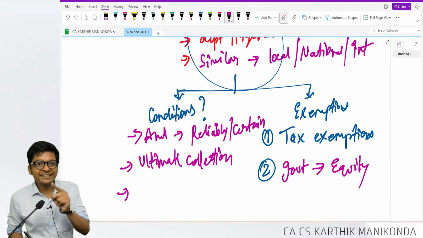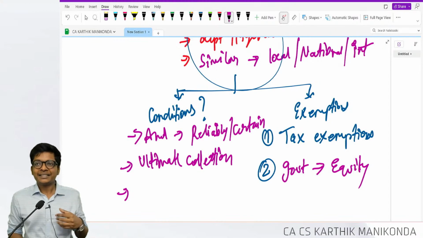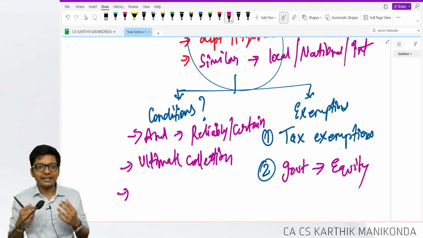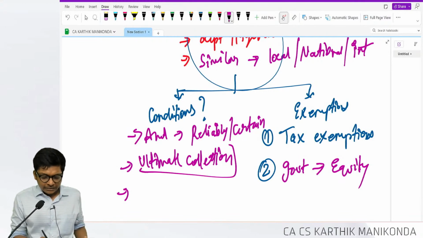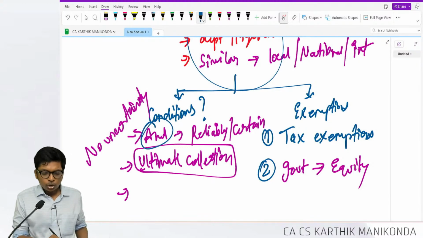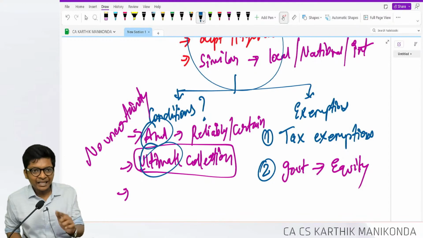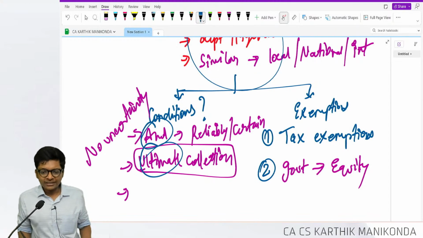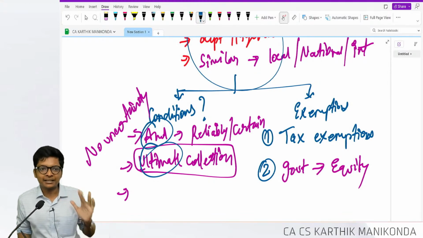So the amount should be exact. They can't tell you may receive 10 lakhs. No, you will receive exactly 10 lakhs. And there should be no uncertainty in amount, no uncertainty in ultimate collection.